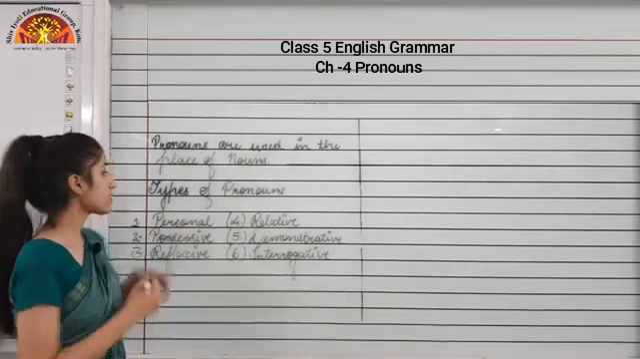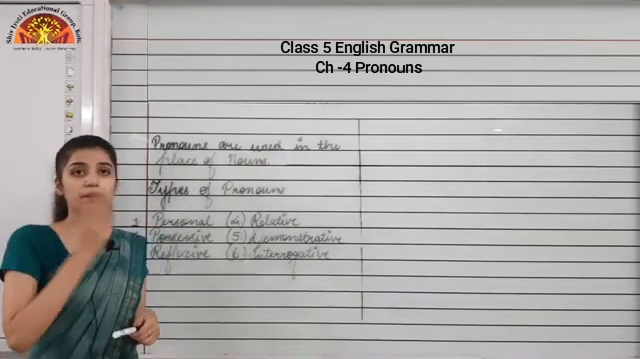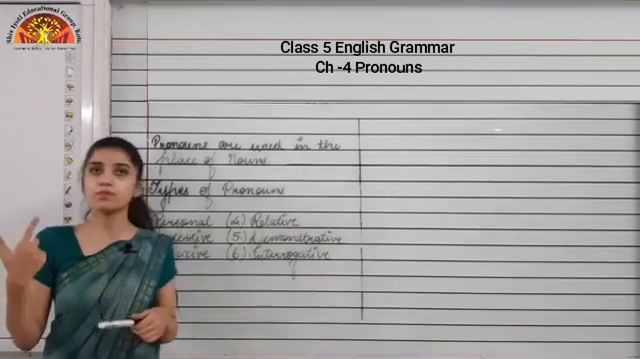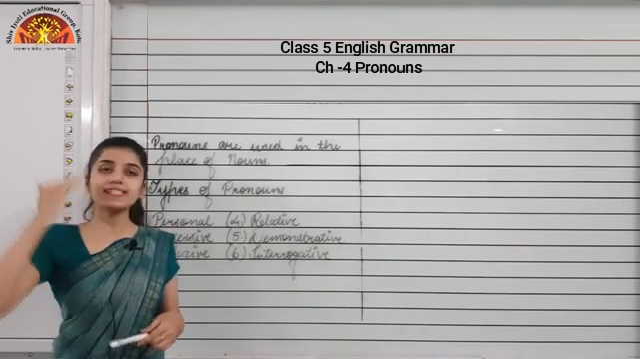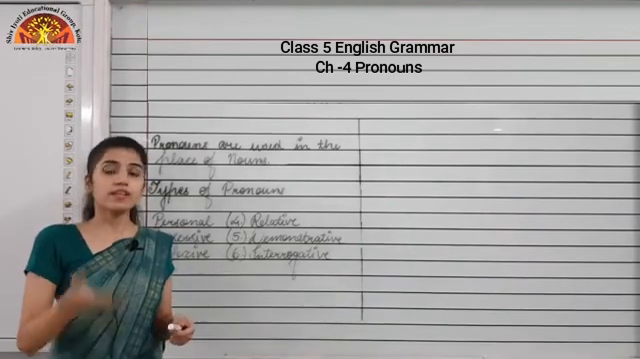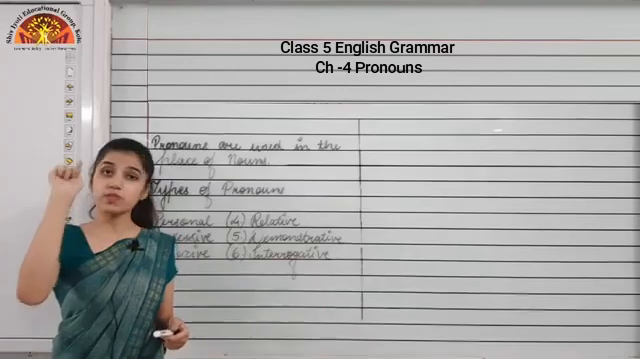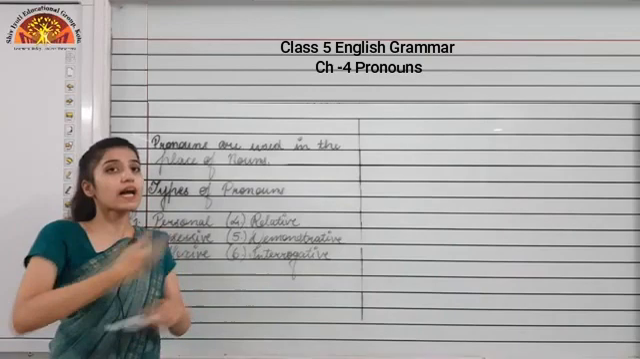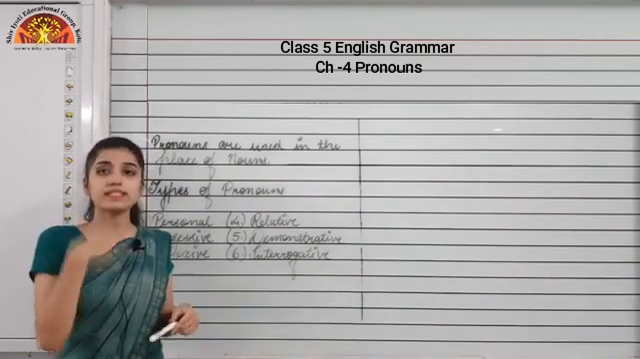So the first type of pronoun is personal pronoun. When we are replacing the name of a person, place, animal or thing, that time we will be using a personal pronoun. I can say this has first person, second person and third person. Now who are they? If I am speaking, then I am the first person. I am speaking to you, then you are the second person, and the person about whom we are talking is the third person.